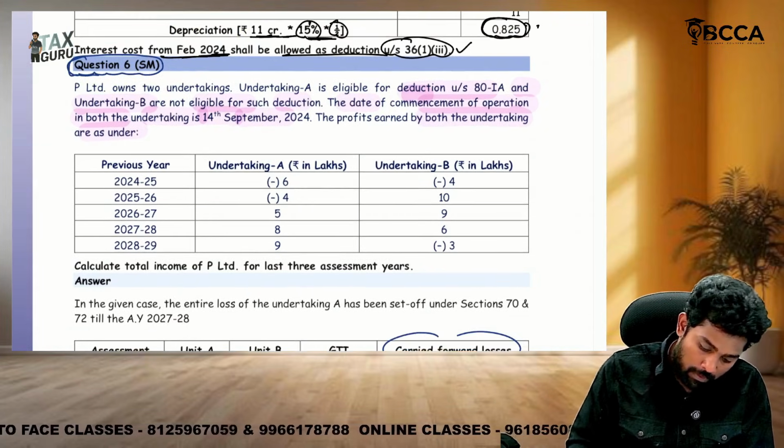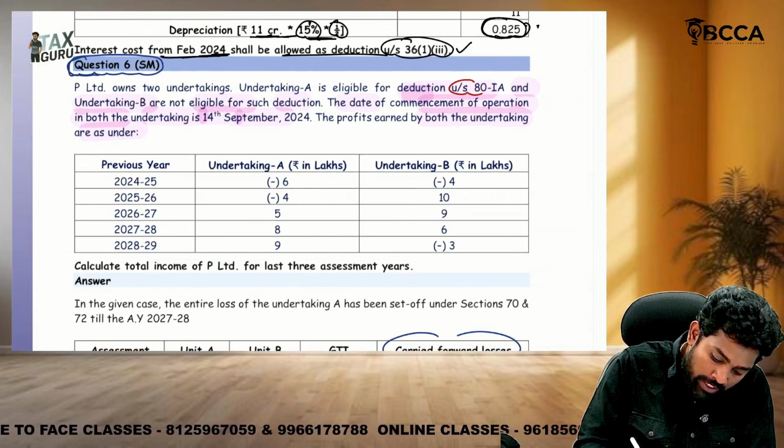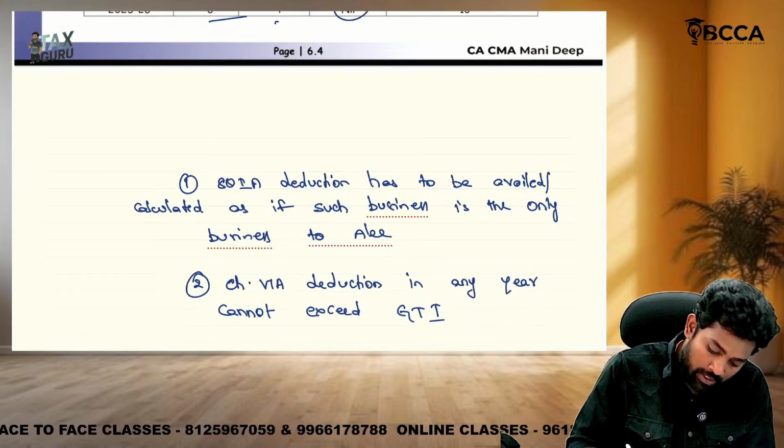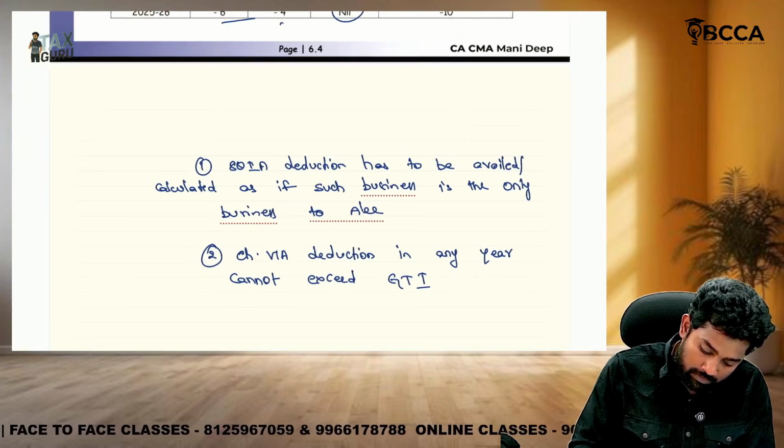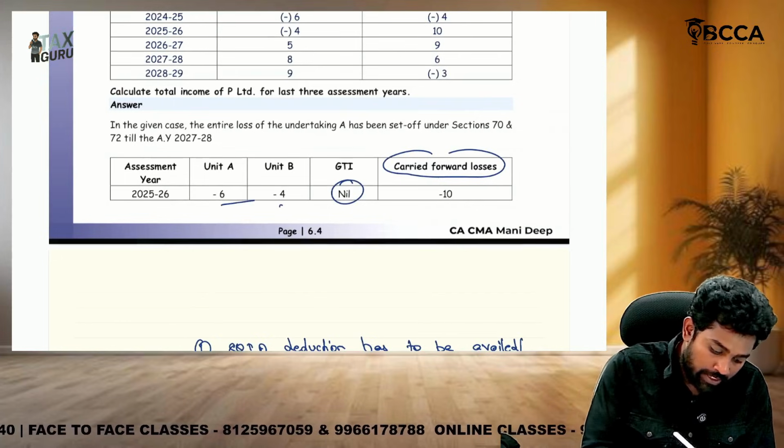Sir, first 80IA. So what is the 80IA deduction? Let me show you the 80IA deduction, sir.